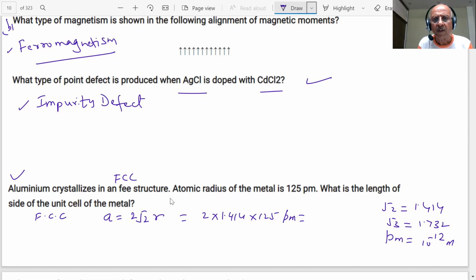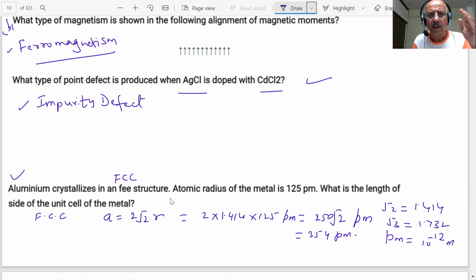This is 250 root 2 picometer, which will come around 354 picometers.